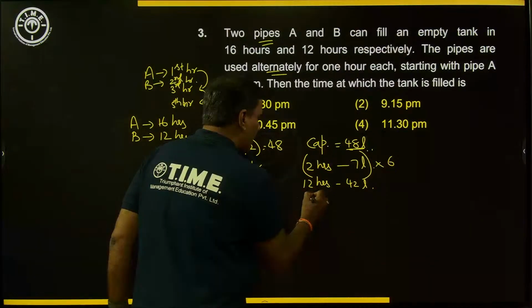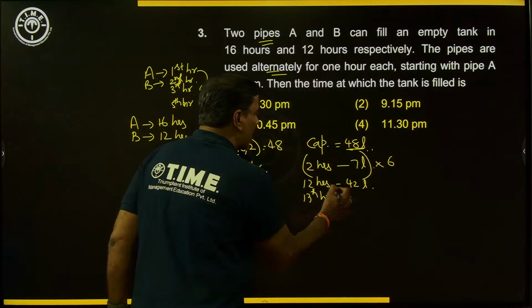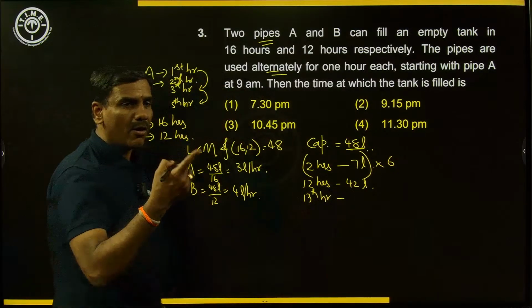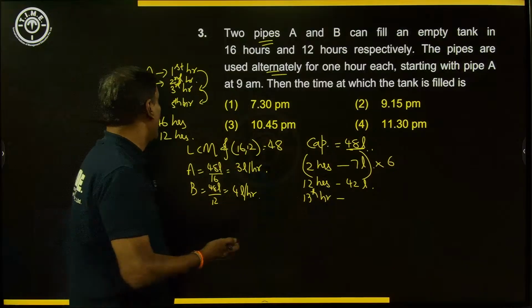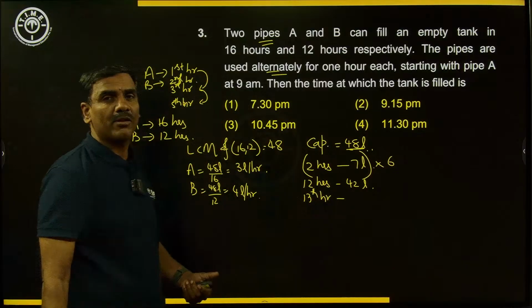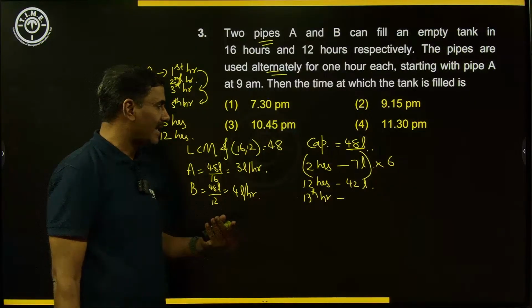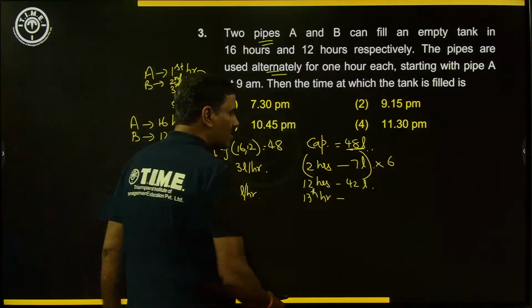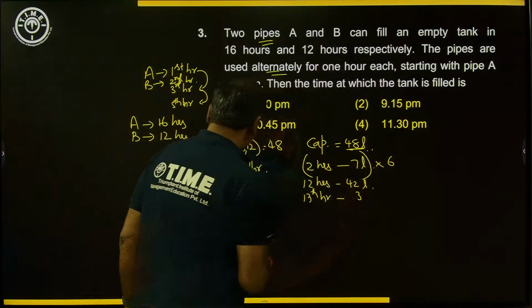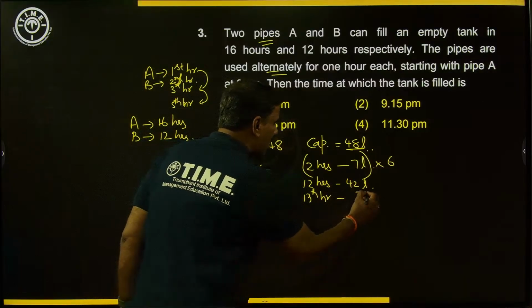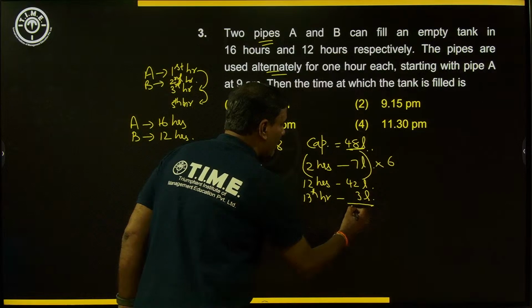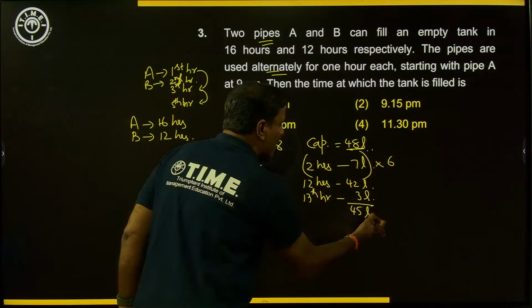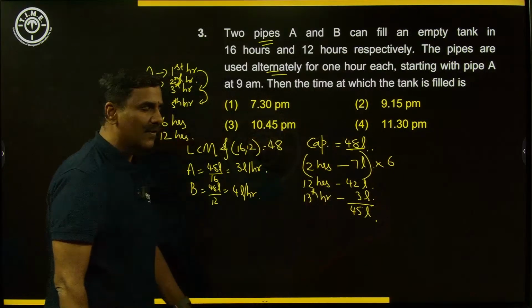Now the 13th hour, whichever pipe is starting will be working on every alternate hour, I mean every odd hour. As A is starting, it will work on the first hour, third hour, in that way. So 13th hour also A works. We know A fills 3 liters per hour. So in the next hour A will fill 3 liters. So as of now 45 liters are filled.